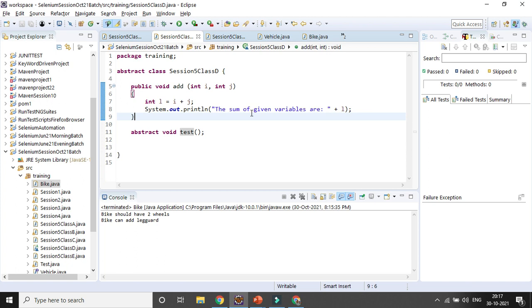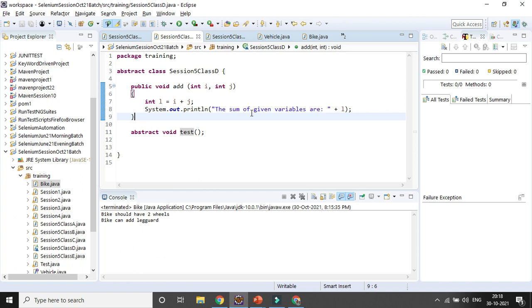So my question is, for example, if you go to the Section 5 class where you have the abstract class with void test, for the void test in the abstract class, we are not giving any body here. No, that is the definition of an abstract method. There cannot be any body, only the return type and the method name. We are not passing any body to this method, right?